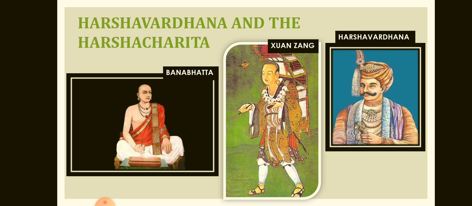Harshavardhana and Harshacharita. While we can learn about the Gupta rulers from their inscriptions and coins, we can find out about some kings from biographies. Harshavardhana, who ruled nearly 1400 years ago, was one such ruler. His court poet, Banabhatta, wrote his biography, the Harshacharita, in Sanskrit. This gives us the genealogy of Harsha and ends with his becoming king. Xuanzang also spent a lot of time at Harsha's court and left a detailed account of what he saw.